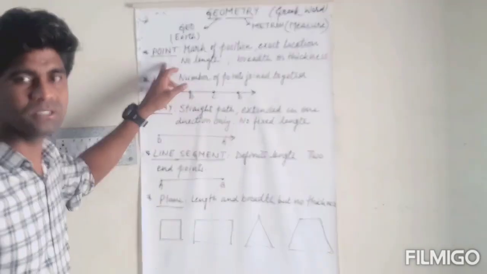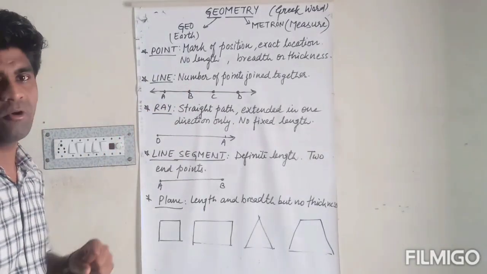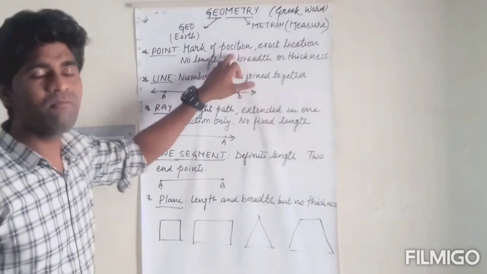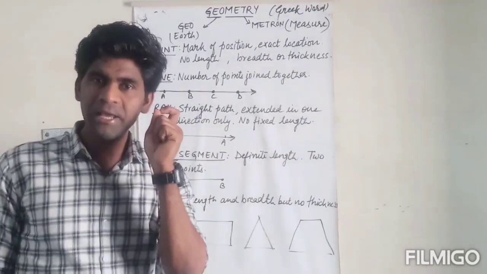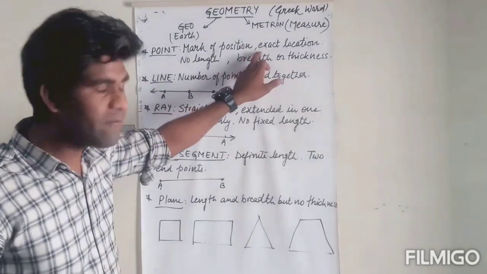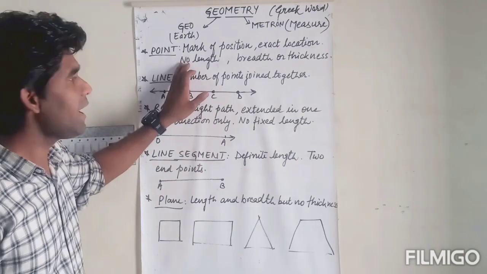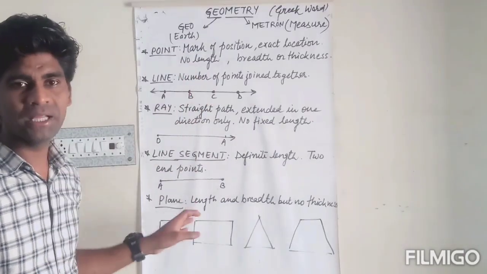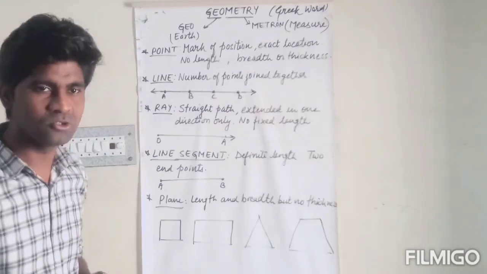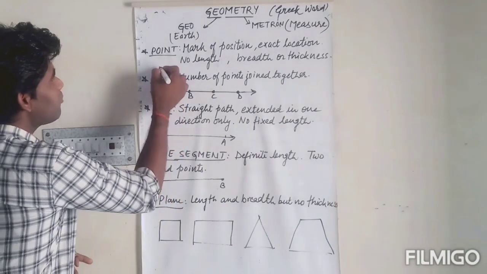The first topic is the point. Now what is a point? A point is a mark of position. किसी भी position का कोई एक mark होता है and having the exact location, और उसकी location exact होती है, having no breadth, no length and no thickness. So definitely we derive point like that.